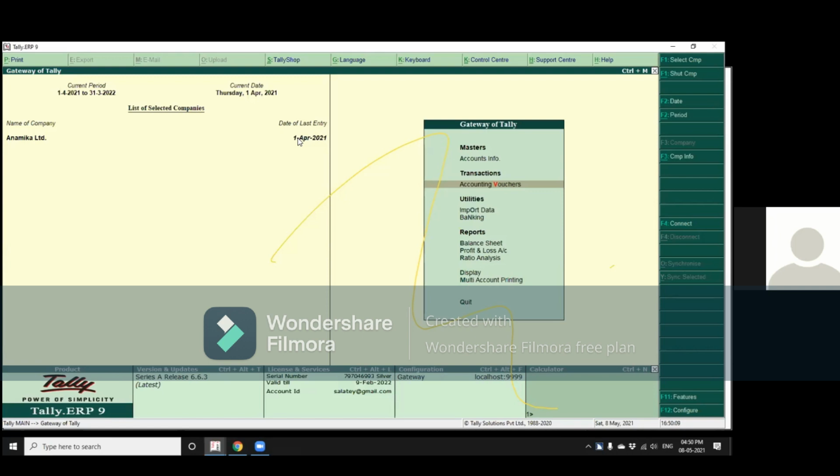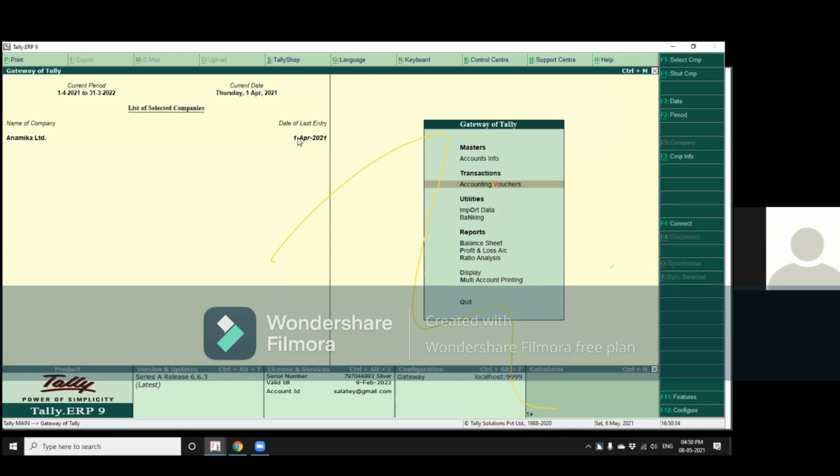Inside each of single and multiple ledgers, you get three options: create, display, and alter. Create will help you to create a new account, a new ledger. Display will bring up a list of existing ledgers, so every ledger's features you can see by selecting one of them. And if you want to modify them, you will have to go to alter.